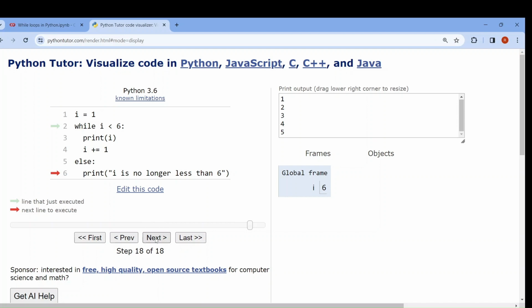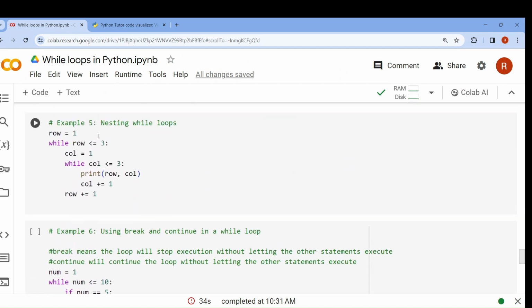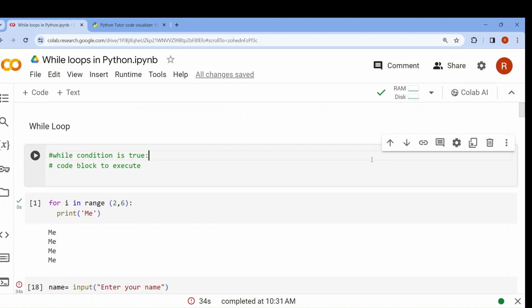So it will come to the else part. When the while condition is not satisfied, you will go into the else part. Just as when the for condition is not satisfied, else is executed. When the if condition is not satisfied, else statement is executed. When the while condition is not satisfied, else statement is executed. Same logic, same concept, different syntax. Okay, so this is all about while loops in Python. So bye for the day. Happy learning.